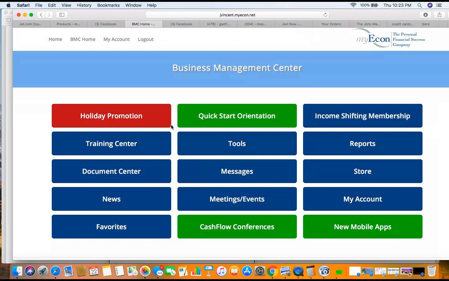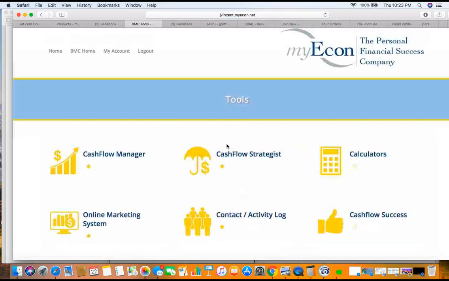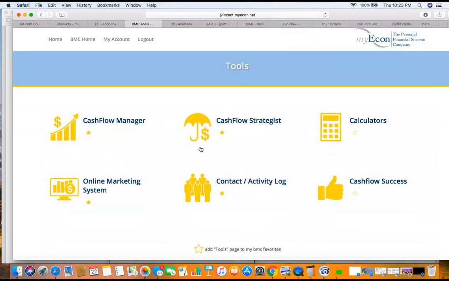Sometimes, depending on how your site is set up, you might go here or you might go to the income shifting membership when you log in. That's determined based on what your site settings are. But once you're here, for example, you're going to click on this right here, go to tools, and look, boom, we got several things in here. The cash flow manager here, cash flow strategist.